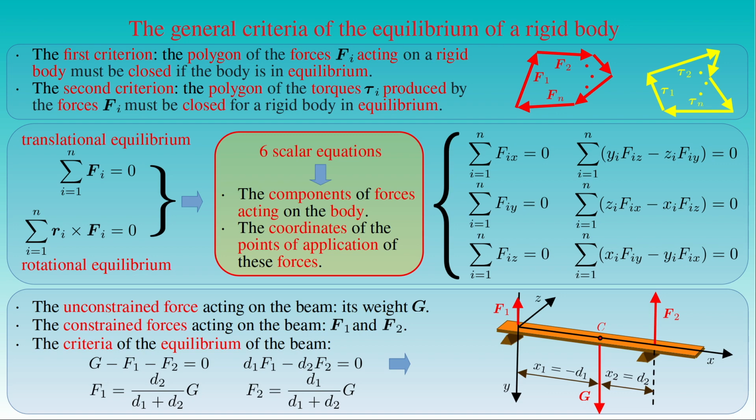We note that if 3 pin supports are applied for the beam instead of 2 supports, the constrained forces cannot be determined uniquely in the statics of rigid bodies. Such cases are called statically indeterminate structures, with more unknown forces acting in the system than the available equations of equilibrium.